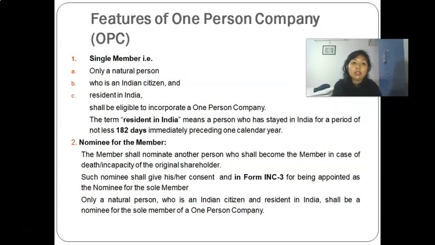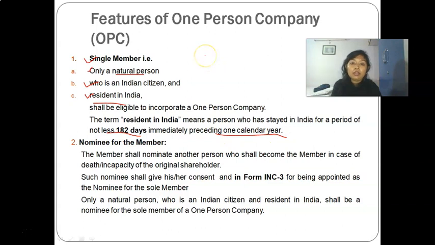Now, there are certain provisions regarding this. The single member of an OPC can be only a natural person who is an Indian citizen and resident in India. Natural person means a human being. A company or a body corporate cannot be its member. Resident in India means a person who stayed in India for a period of not less than 182 days in the immediately preceding calendar year.